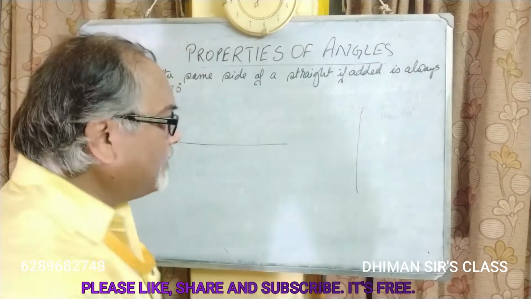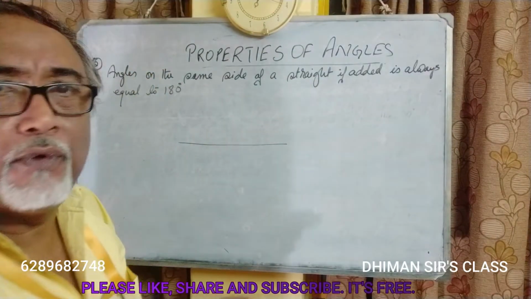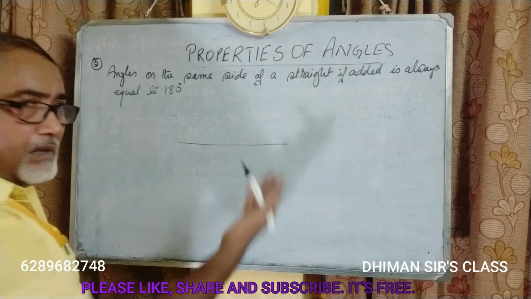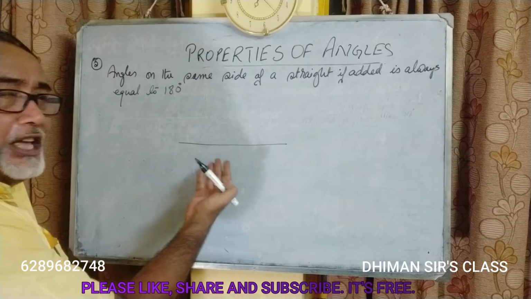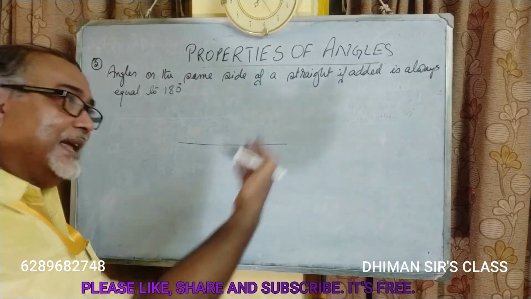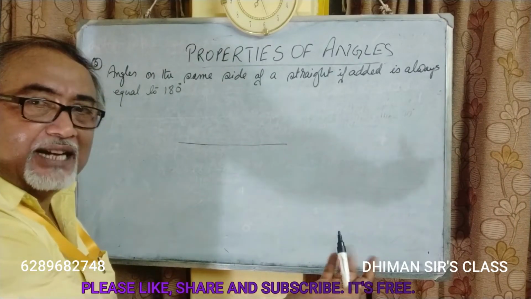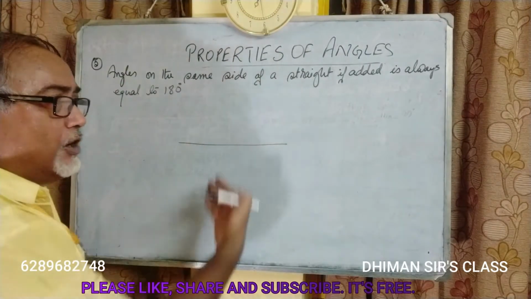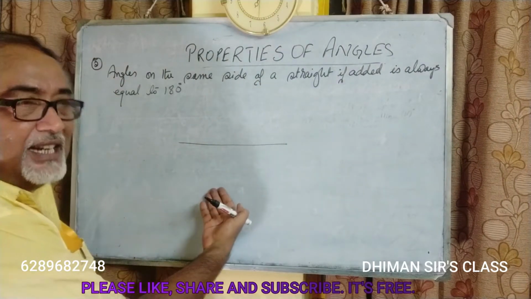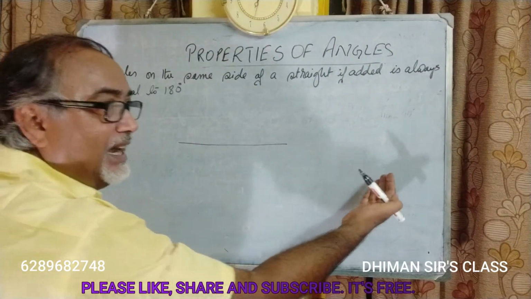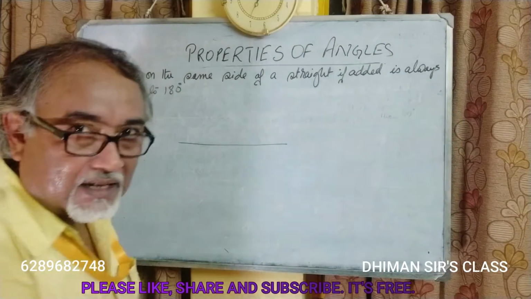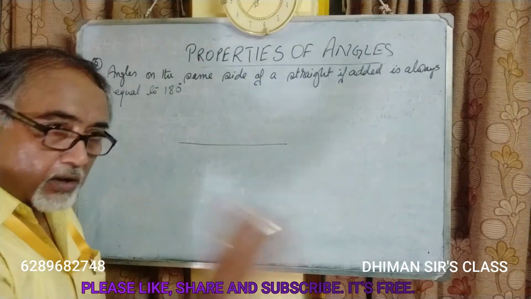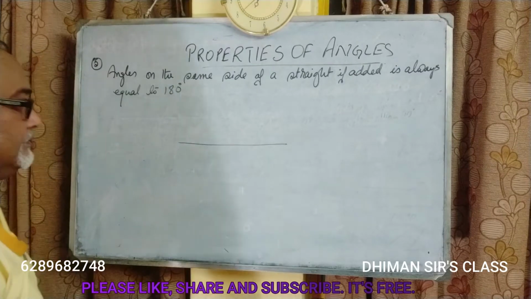So let us talk about the horizontal line only for our convenience. Whatever we talk about horizontal sides, the same thing will apply to vertical sides. The only difference is upper side and lower side in the case of horizontal lines, while in the case of vertical lines it will be left hand side and right hand side. Otherwise the concept is the same.